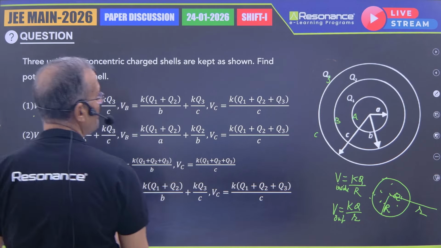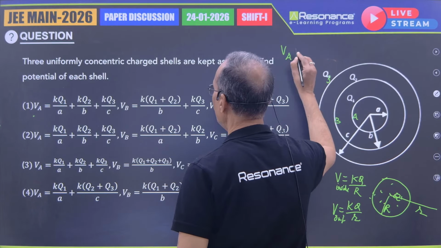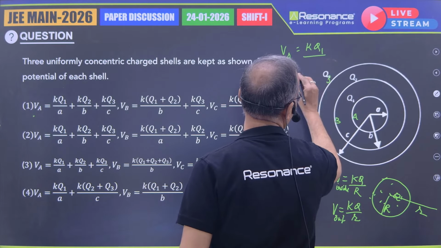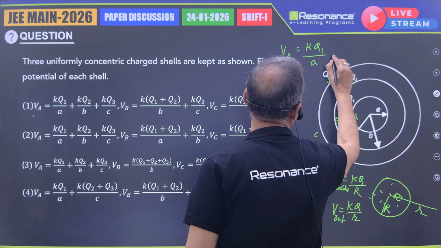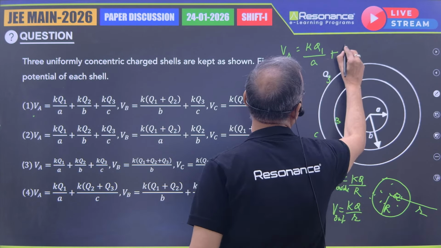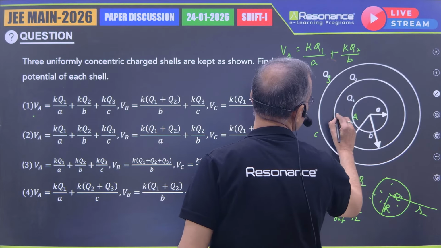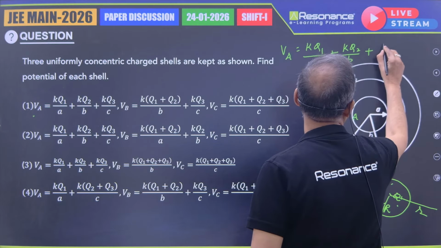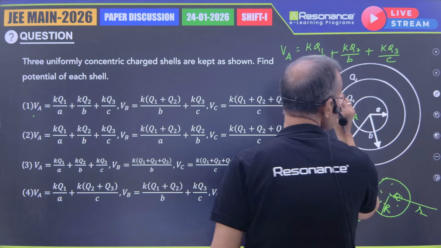So you will have KQ1 by A plus KQ2 by B plus KQ3 by C. This will be VA. So VA will be equal to KQ1 by A due to Q1 charge, due to Q2 charge KQ2 by B because it is inside the second shell, and due to Q3, KQ3 by C because it is inside the third shell.